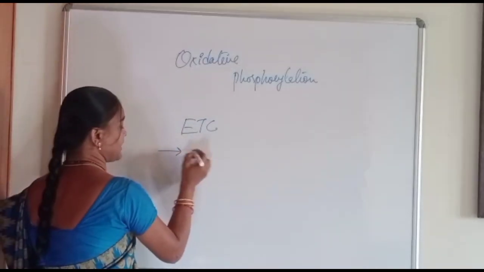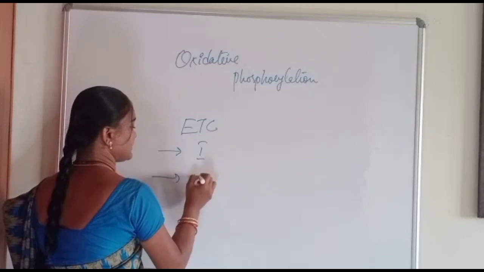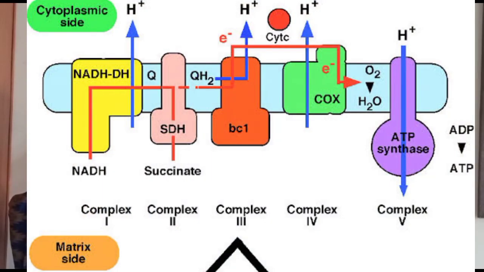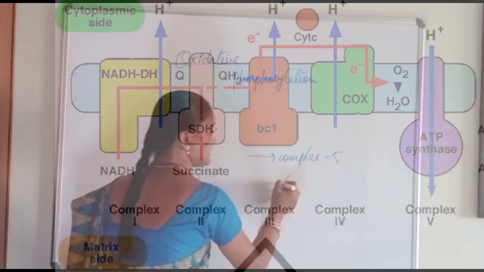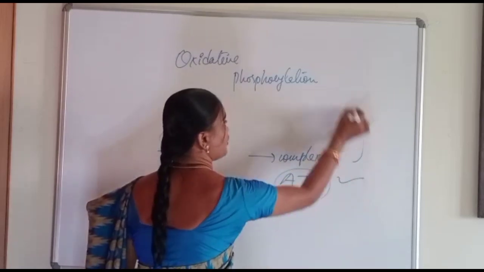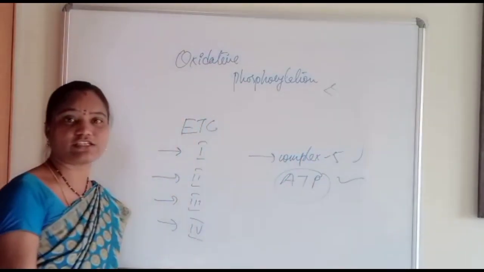This is carried out by four complexes, that is complex 1, 2, 3 and 4, and these are the actual electron carrier complexes involved with the electron transport chain. One more complex, complex 5, is present, where ATP synthesis takes place, and this ATP synthesis is carried out by oxidative phosphorylation.